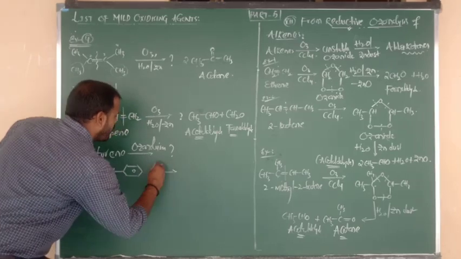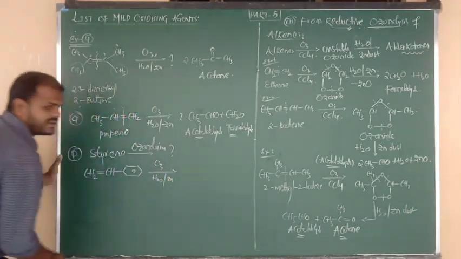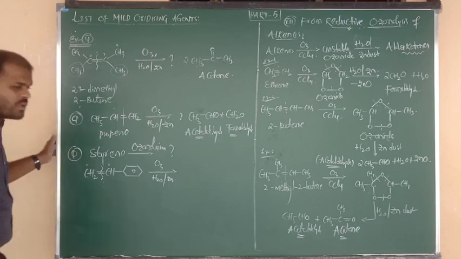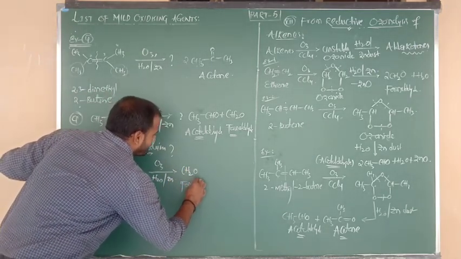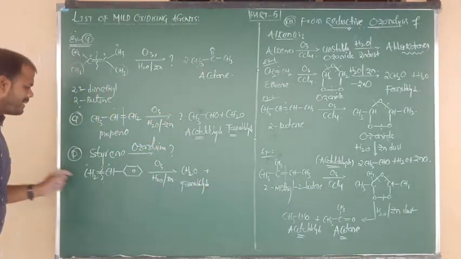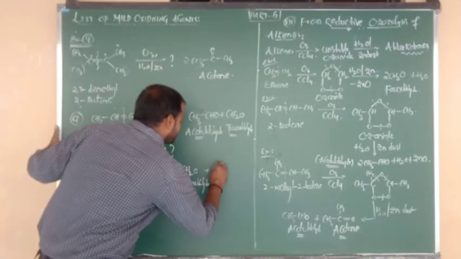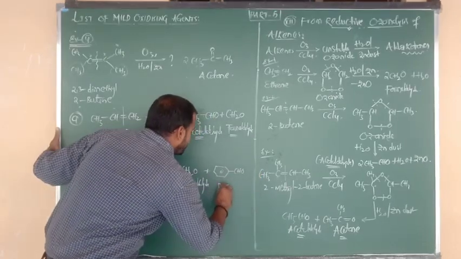So styrene undergoes reaction with ozone followed by hydrolysis in presence of zinc dust. Simply double bond breaking takes place. Here 1 oxygen, here 1 oxygen. We are getting CH2O, means formaldehyde. And we are getting another product, benzene bonded to CHO, means benzaldehyde.